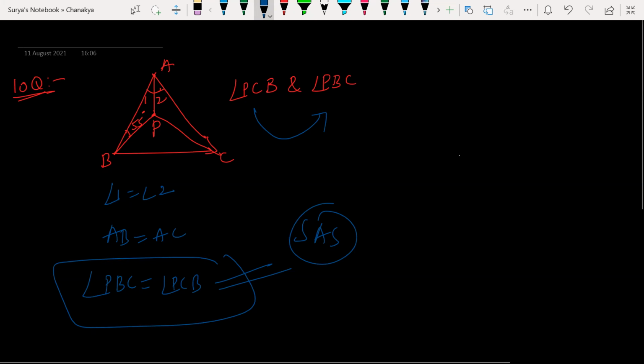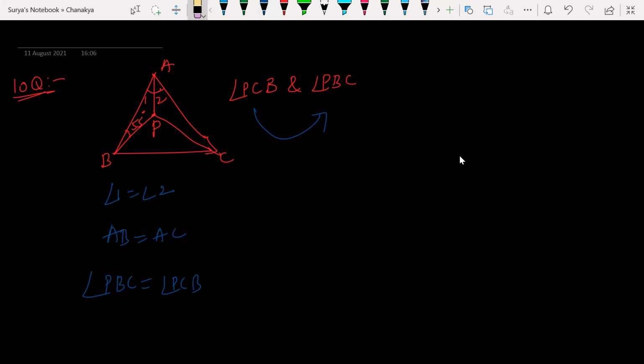Here, if I know angle B, I can find out angle C. What is angle B here? Guys, you understand what I'm trying to say? If you know angle B, we can find out angle C easily, since both are equal here. Is it clear? Yes, sir. Now look at this.